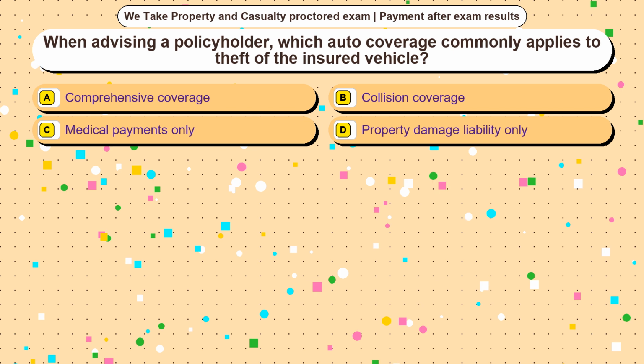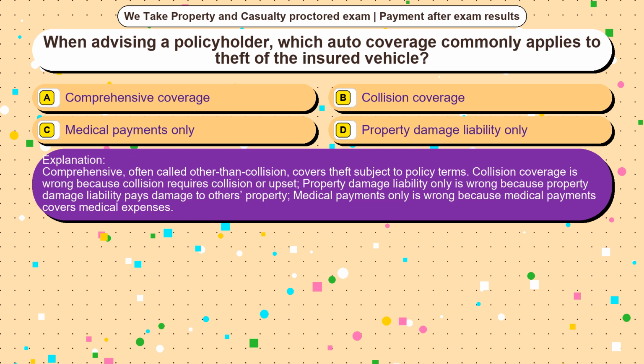The correct answer is option A. Comprehensive, often called other than collision, covers theft subject to policy terms. Collision coverage is wrong because collision requires collision or upset. Property damage liability only is wrong because property damage liability pays damage to others' property. Medical payments only is wrong because medical payments covers medical expenses.